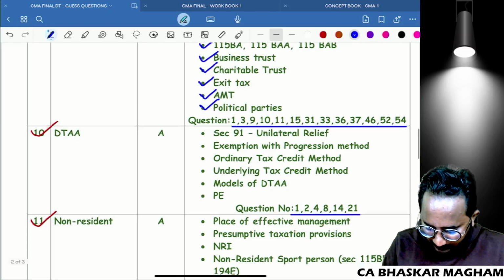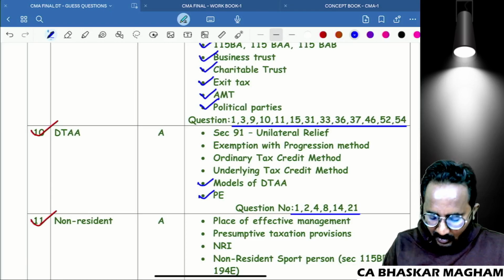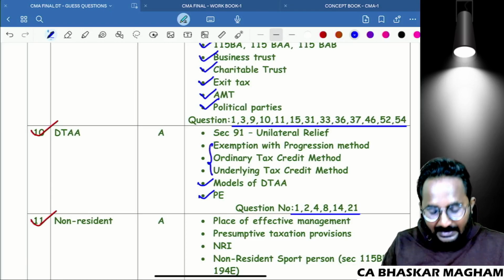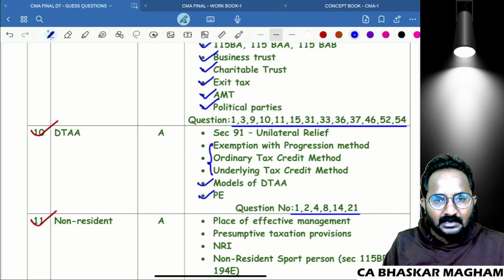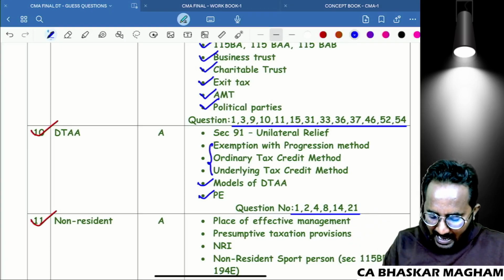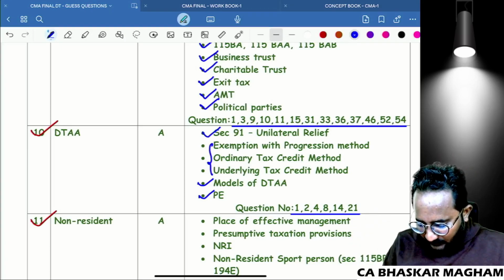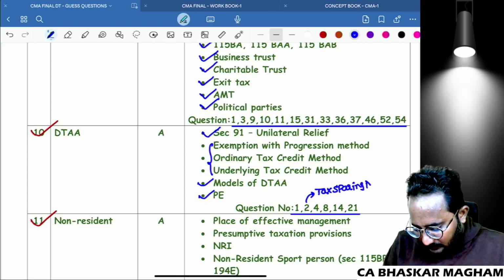Please give the preference to the permanent establishment, models of DTAA, one MCQ you can get from this concept, and these are the relief methods. So exemption with progression method, ordinary tax credit method, as well as underlying tax credit method, as well as unilateral relief. And please refer question number 2. This is a tax pairing related question. Tax pairing method. So definitely you can get this type of questions in an examination.